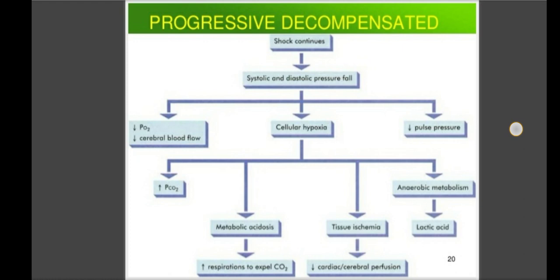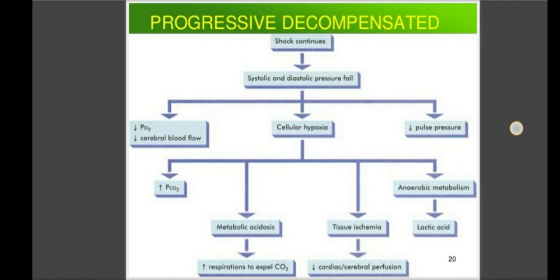This means that in this stage, as the shock continues, the systolic and diastolic pressure falls, and this decrease leads to three conditions: a decrease in the pulmonary oxygen supply, decreased cerebral blood flow, cellular hypoxia, and a decrease in the pulse pressure.